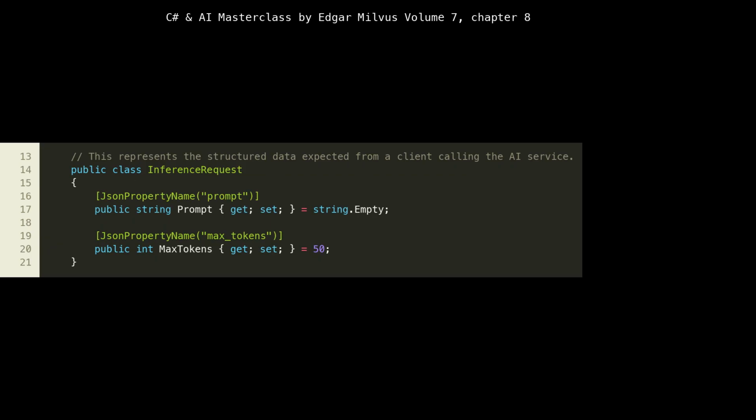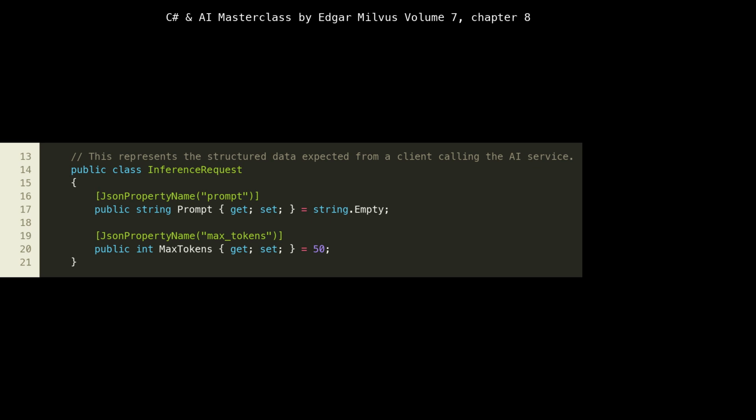Here, at lines 13 to 21, we define InferenceRequest, a data transfer object, DTO. This DTO is critical for defining the contract of our API. It explicitly outlines the structure of the JSON payload that our AI service expects from clients. Notice the JsonPropertyName "prompt" attribute at line 16 and JsonPropertyName "max_tokens" at line 19.